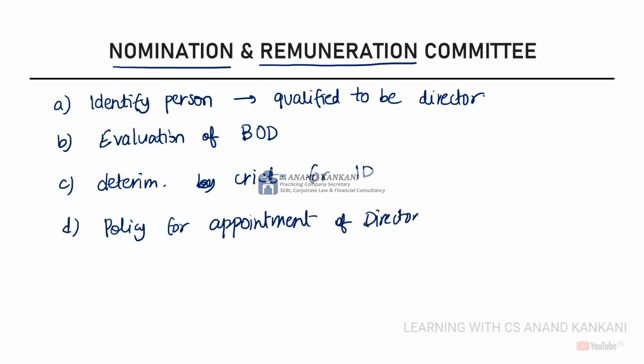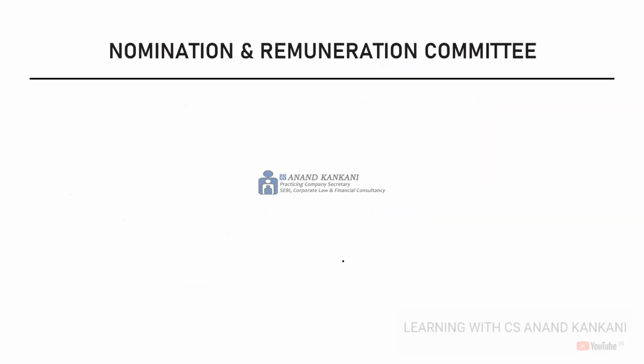Also, the remuneration part they will be taking care of, that is, what should be the remuneration. So they will also determine the remuneration. Now just see, the remuneration would again be proposed, suggested by the NRC committee, okay, and thereafter it will again go to the members of the company. They will also try to fix what should be the incentive for the directors here. So broadly, these are the provisions for the nomination and the remuneration committee.